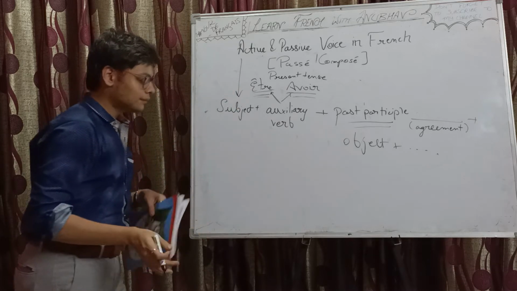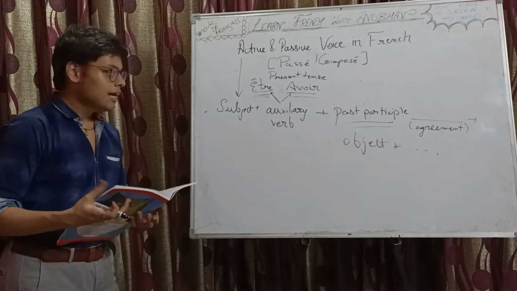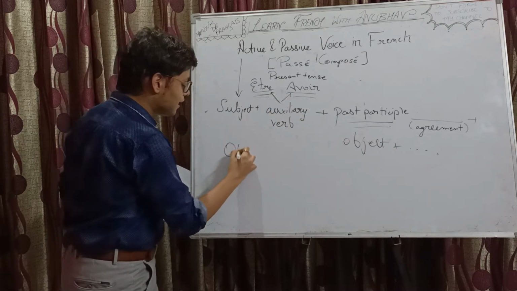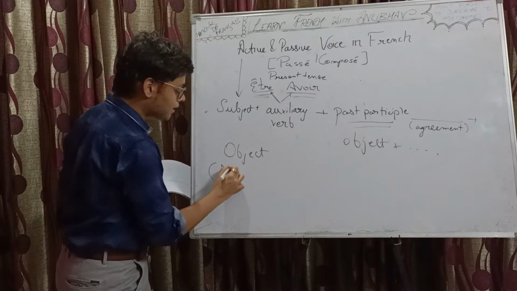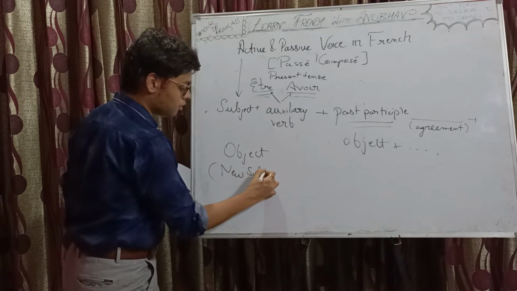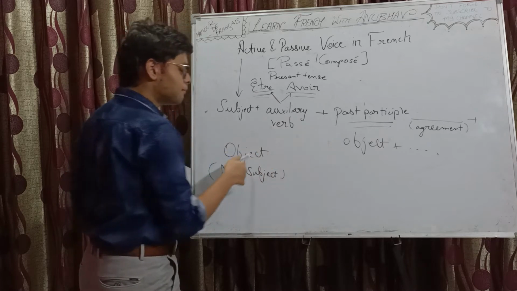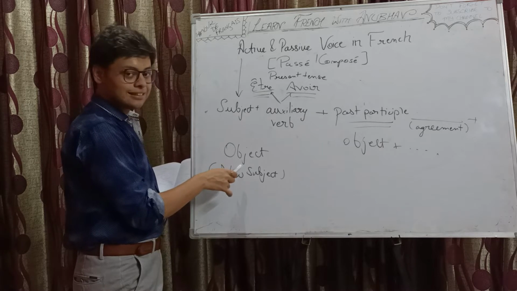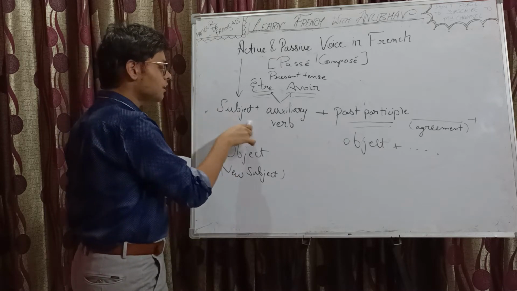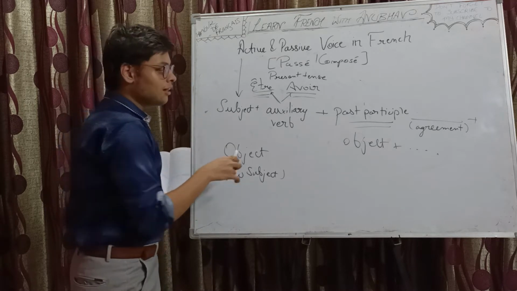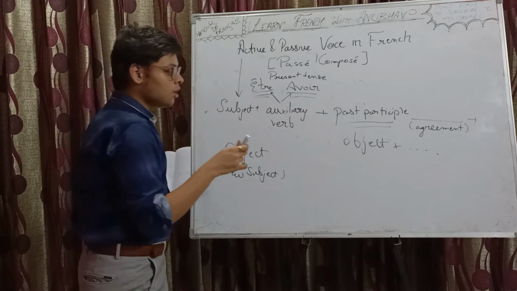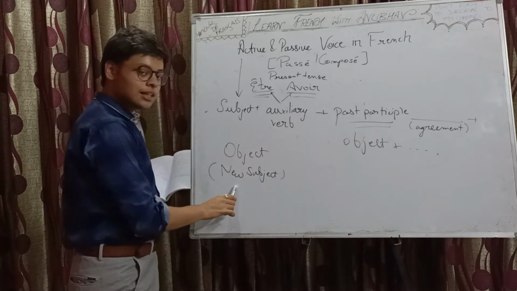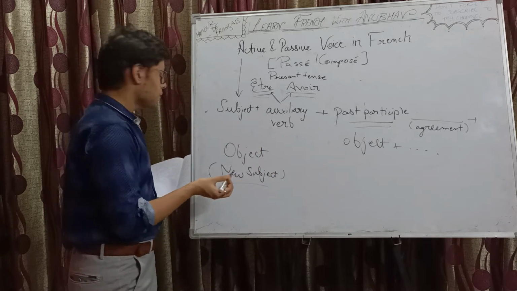Talking about the passive voice, the formation is this way. Now the object becomes the subject. So I am writing object here, and in the brackets I am writing new subject, because the object has taken its place. And the verb will be conjugated with respect to the new subject, right? Suppose the previous subject was in first person and the object was in second person. If the object becomes the new subject, then the verb will be conjugated with respect to this. So that's why I'm writing new subject here.